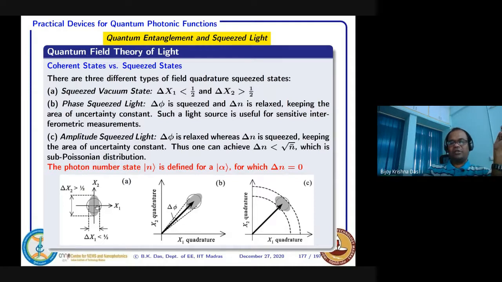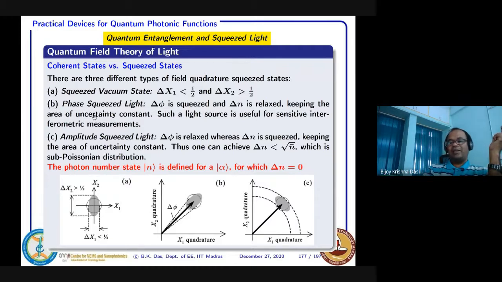It's a vacuum because no photons are there. That also has a lot of applications. Normally this vacuum state we use for quantum random number generators, which is also a very important device for quantum key distribution. We will explain the applications also.